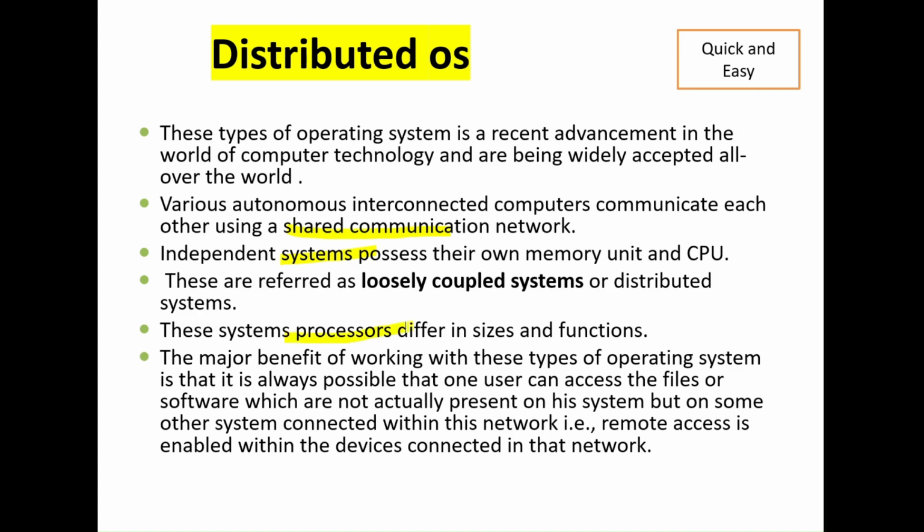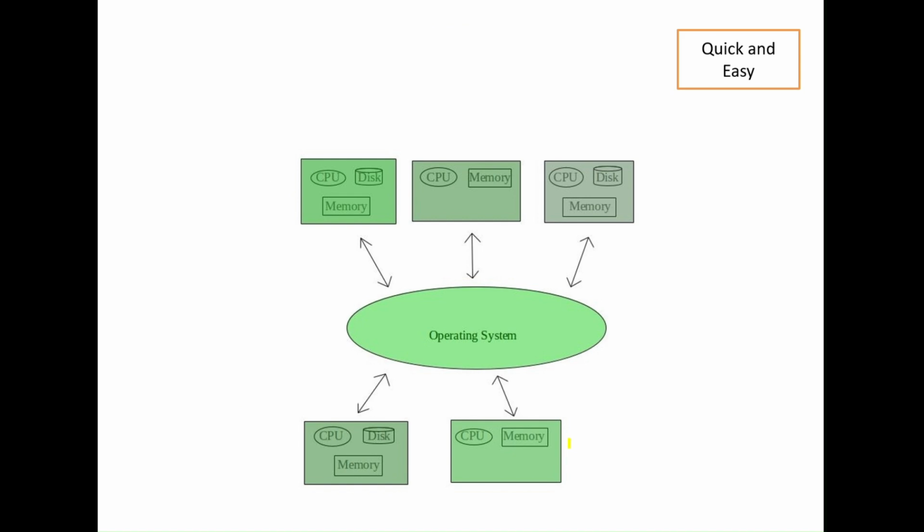The major benefit of working with this type of operating system is that one user can access files or software which are not actually present on his system, but on some other system connected to this network, like remote access. For example, remote access is enabled within the devices connected in that network. This is a different hardware, the same operating system but different hardware, distributed. This is a distributed operating system.